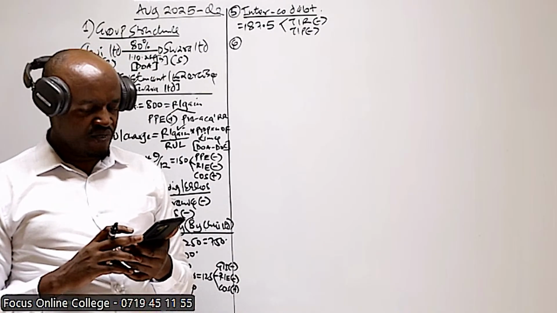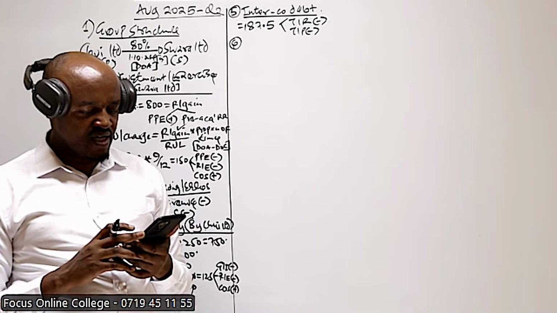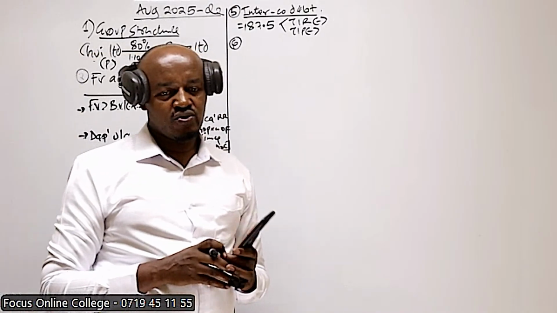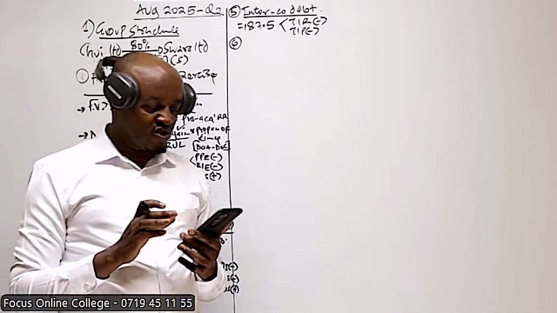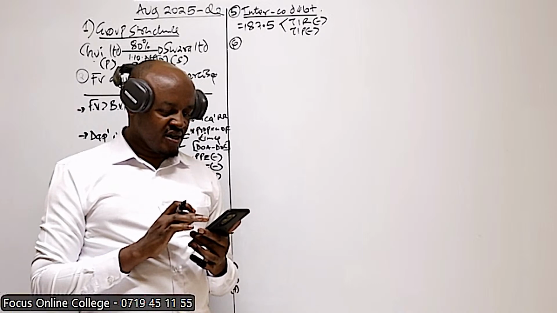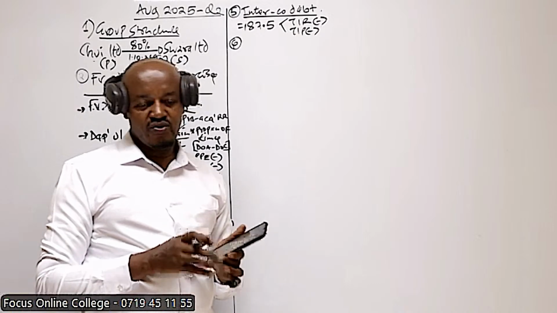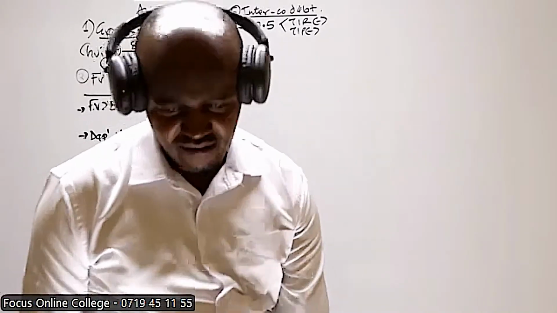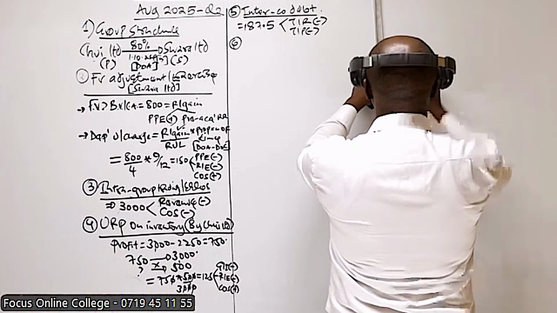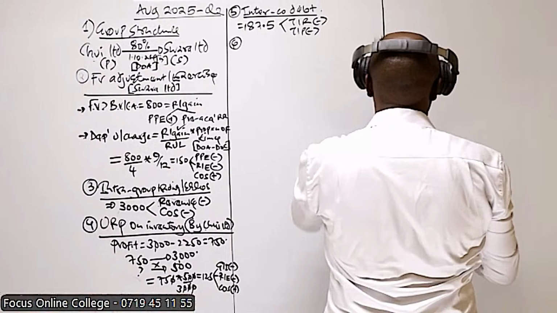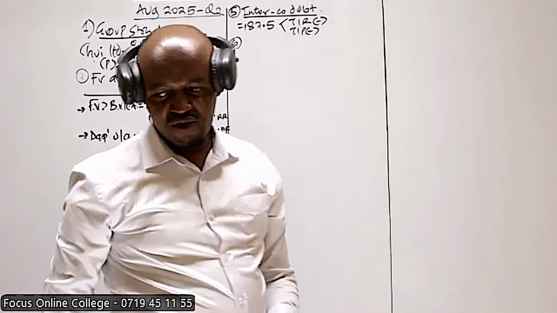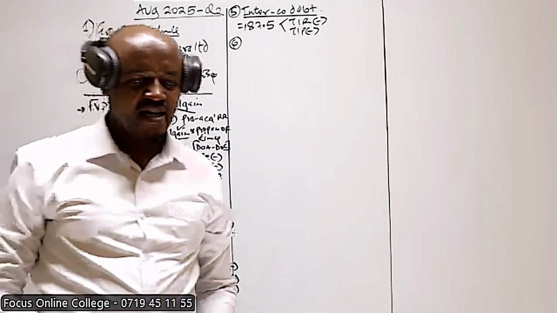Number 6, we are told it is the group policy to value non-controlling interest at acquisition at fair value. Now that information basically is to help us to know which method we are going to use in the computation of goodwill. In the same point you are told the directors valued the non-controlling interest at 625,000 at the date of acquisition. Now, based on that information given in note number 6, which method are we supposed to use in the computation of goodwill? Because we are told it is the group policy to measure the non-controlling interest at fair value, and equally the examiner has proceeded to give us the NCI at fair value.